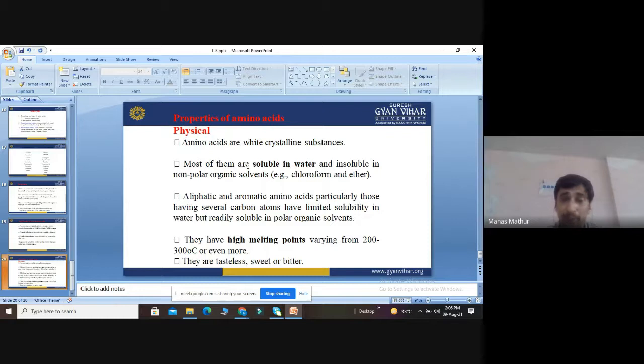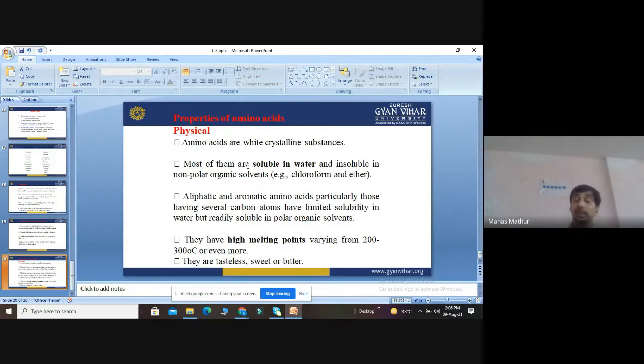Next point, aliphatic and aromatic amino acids have several carbon atoms. So what is the issue? They have limited solubility in water, but are readily soluble in polar organic solvents, because water has the maximum polarity, and after that come methanol and ethanol.